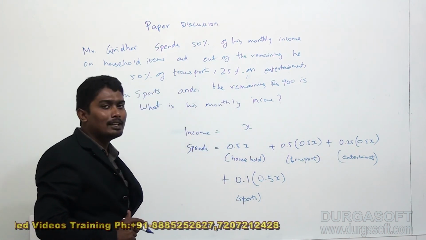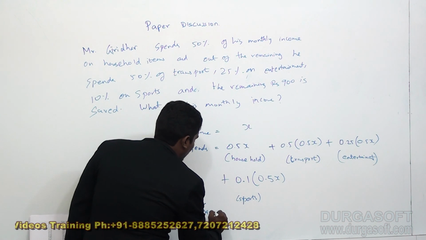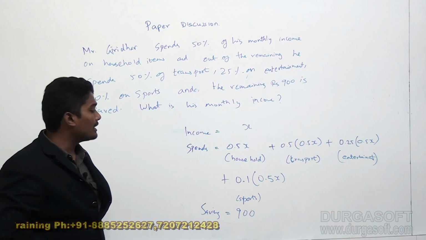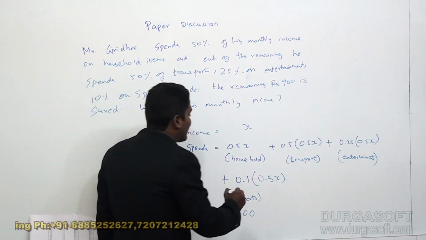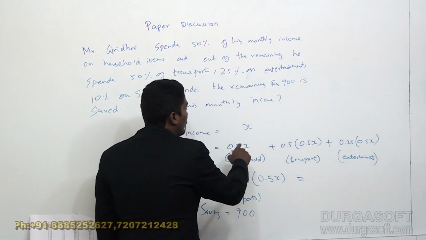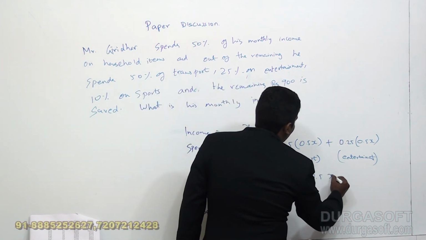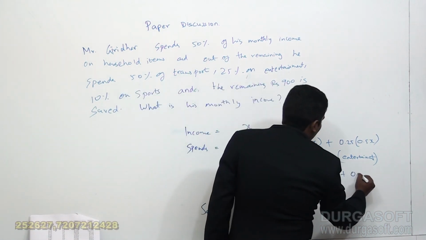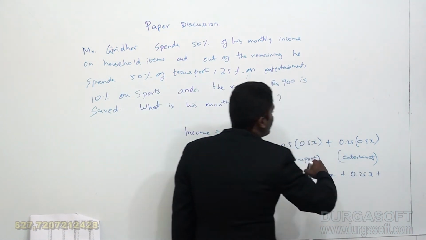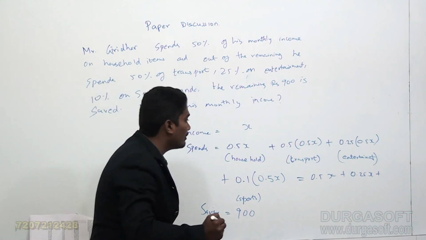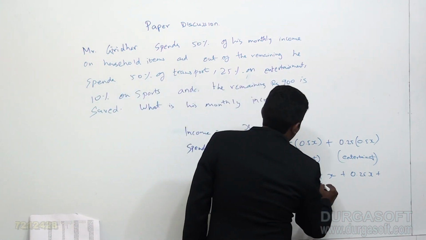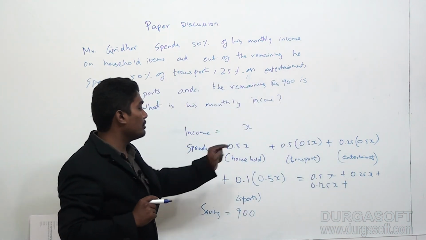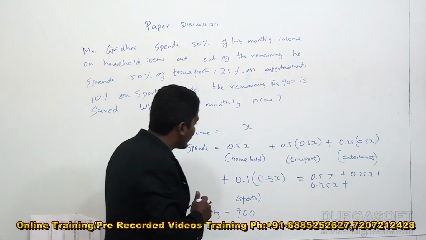After spending everything, he saves rupees 900. So his total expense I will calculate in terms of x. So 0.5x plus 0.5 into 0.5, which is 0.25x, plus 0.25 into 0.5, which is 0.125x, plus 0.1 into 0.5, which is 0.05x.